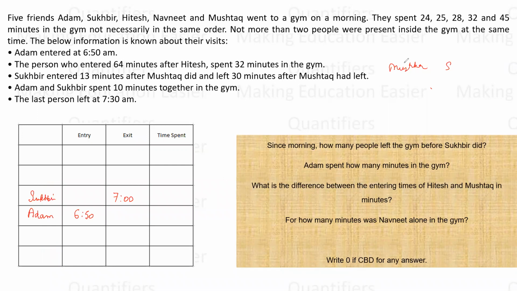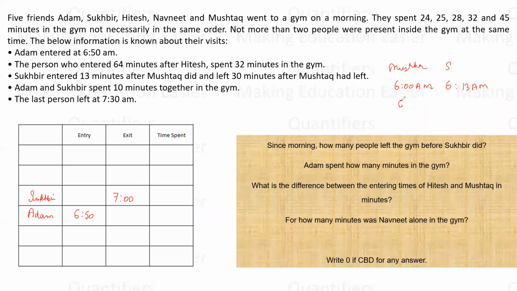Now I know that Sukhbir entered 13 minutes after Mushtaq did. Let us say hypothetically that Mushtaq entered at 6 a.m., which means Sukhbir entered at 6:13 a.m. Now it is given that he left 30 minutes after Mushtaq left.